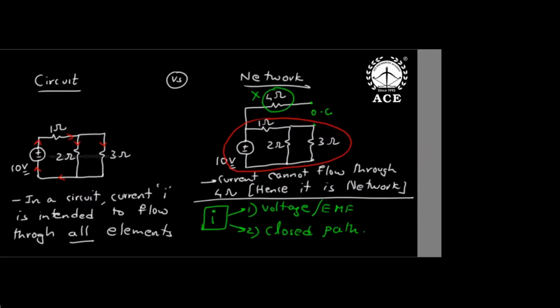Now tell me, suppose you are living in Hyderabad, Abids area. Is the Abids area a circuit or a network? It is a network only, sir. Entire India is also a network, because in so many areas power is cut, so many shops and offices are closed by night. So practical big systems are always networks. But that part where current is flowing is a circuit. Now that is the point I'm writing here.